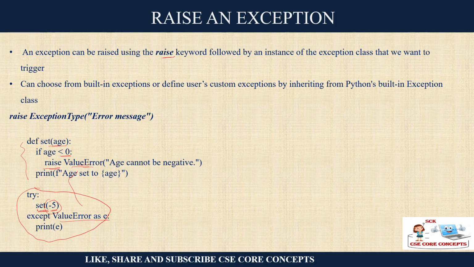So if you are giving -5, obviously it will raise a value error. When set is being called, your control will go here. Age is less than 0. Yes, -5 is less than 0. So it will raise what type of error? Value error. Age cannot be negative. Okay. So this way also you can call the exception using the raise condition.